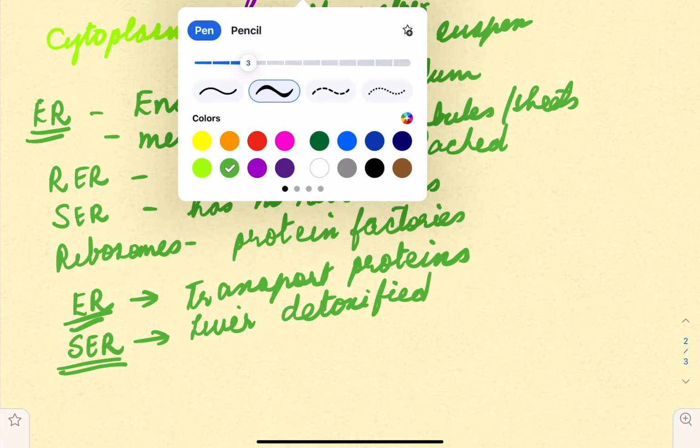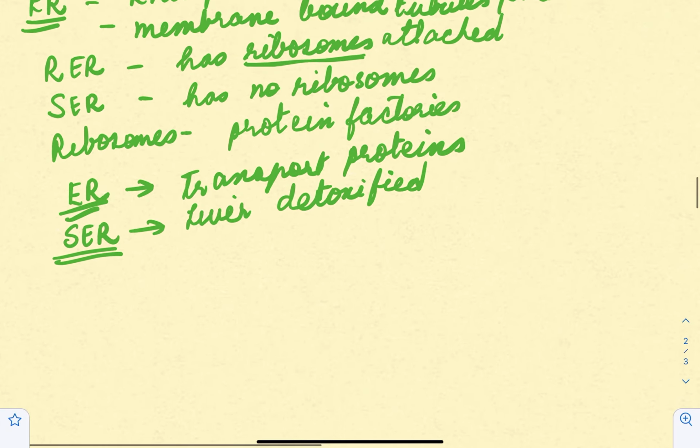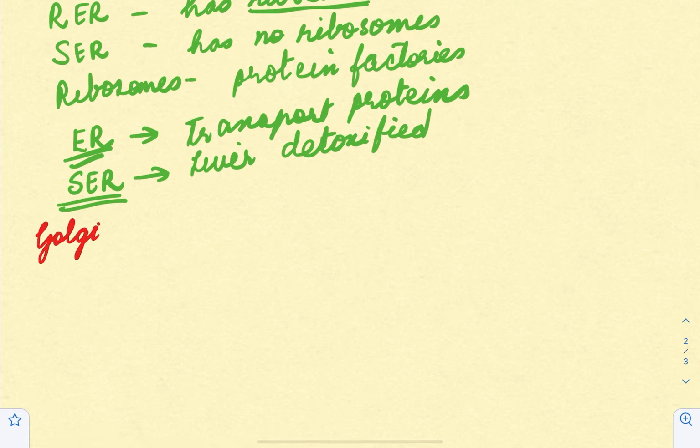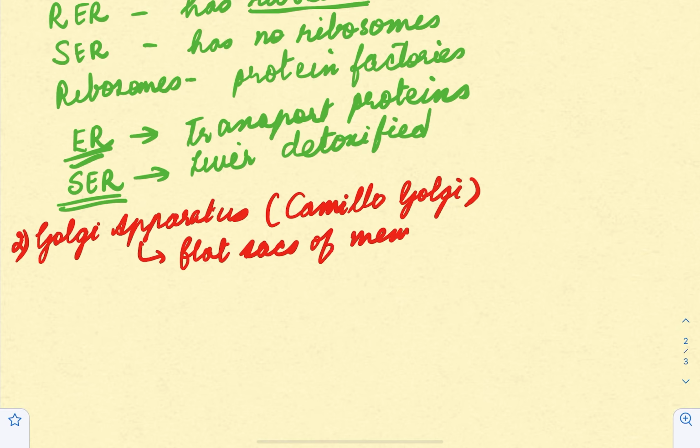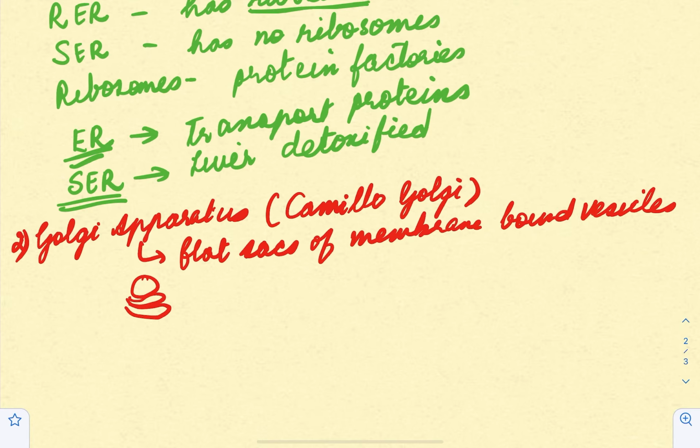Now we move on to the next organelle, that is the Golgi apparatus. Now this Golgi apparatus is also referred to as Golgi bodies. This was basically described by a person by the name Camillo Golgi, and hence the name Golgi apparatus. Now these are flat sacs of membrane-bound vesicles, and they are arranged in stacks. Let's say these are the stacks, parallel stacks like this, right, called cisternae. They are arranged in stacks like this, called cisternae.